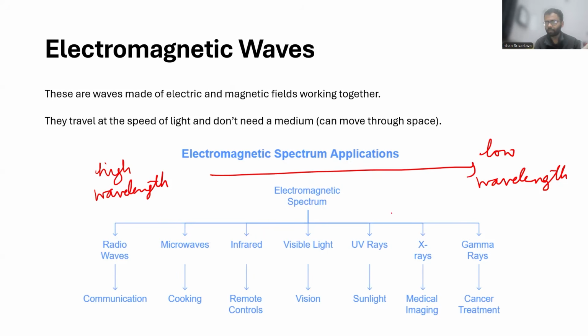And wavelength and frequency are inversely related, right? So if something has a low wavelength, it has a high frequency. So it is having a high frequency. Here it has a low frequency.